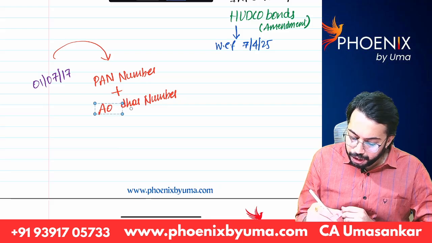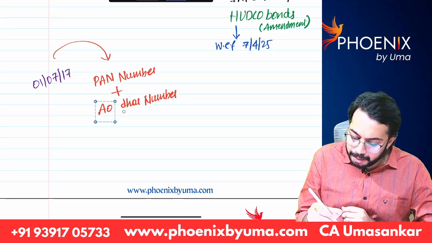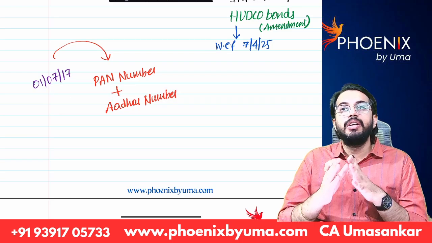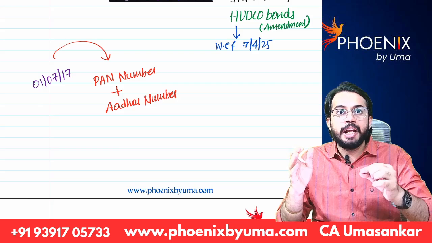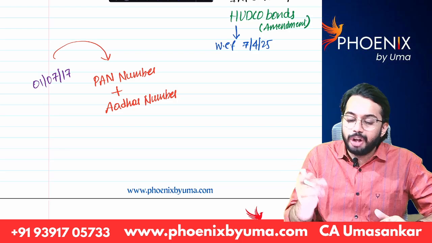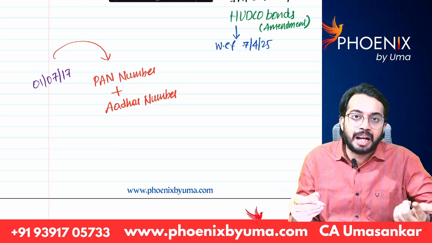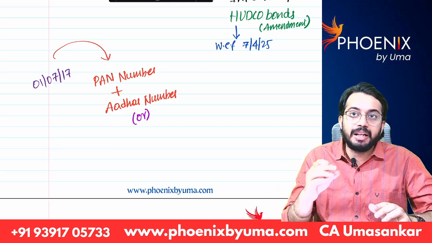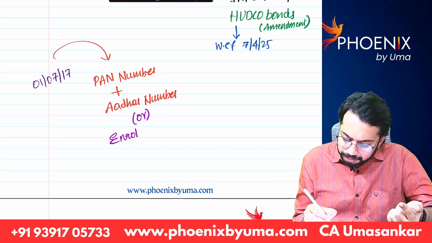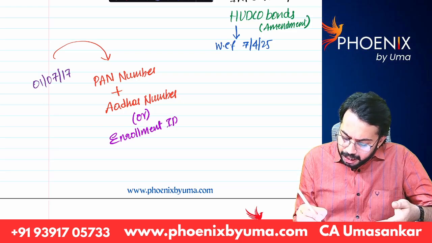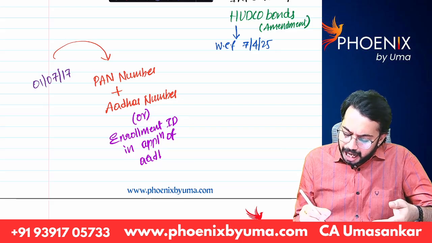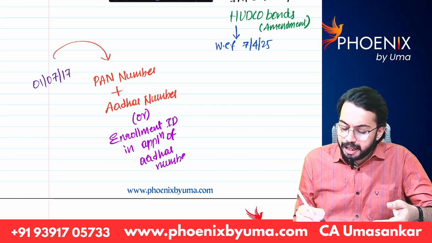Only if you give Aadhaar number, then only PAN number will be given to you. Are you able to understand? If you do not give Aadhaar number, then PAN number will not be given to you. So if you are applying for PAN number, in the application you have to give Aadhaar number, then only PAN will be allotted to you. If Aadhaar number is not there, then you have to apply for Aadhaar number. When you apply for Aadhaar number, there will be an enrollment ID in the application. Even if you give that enrollment ID, PAN will be allotted to you.